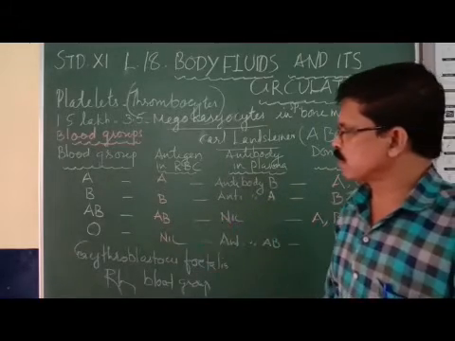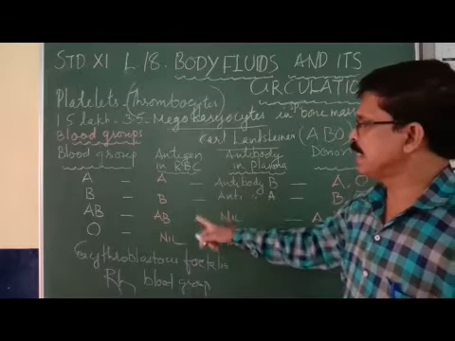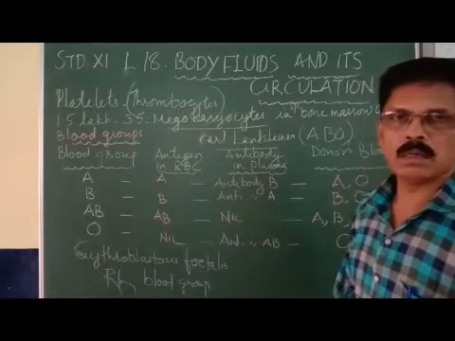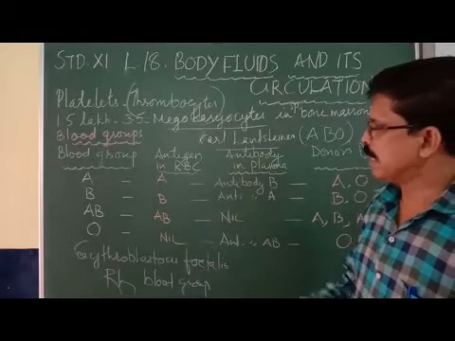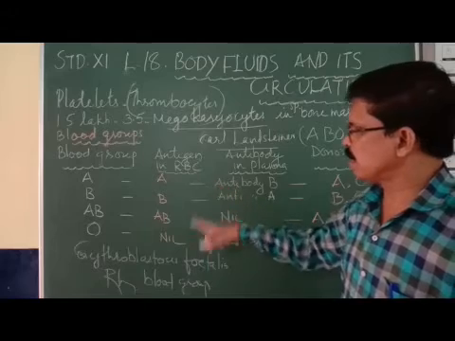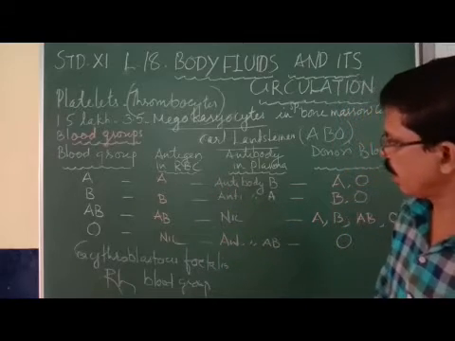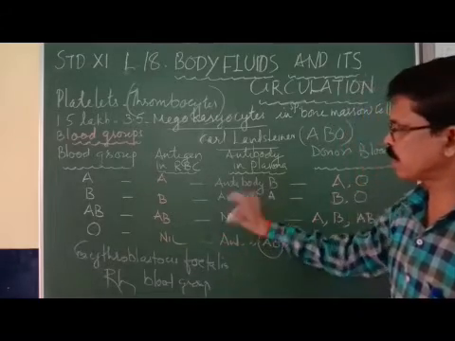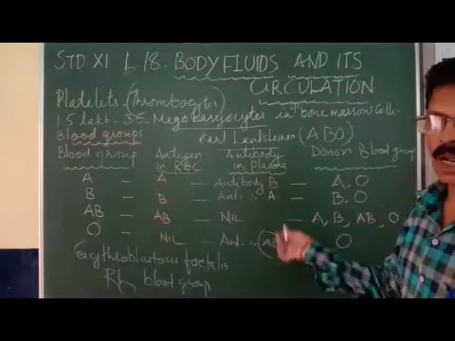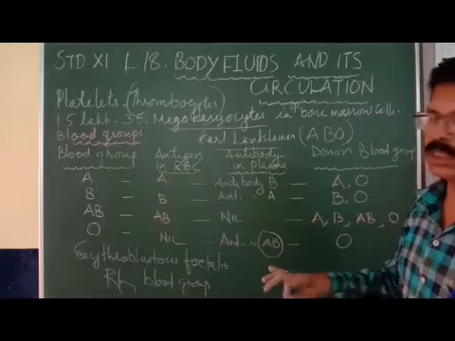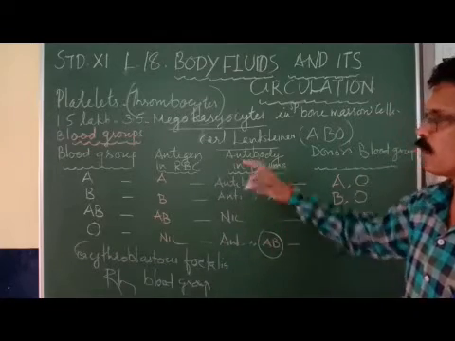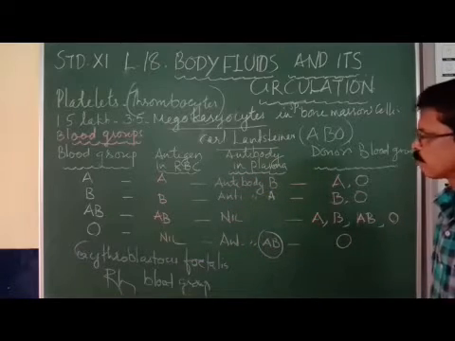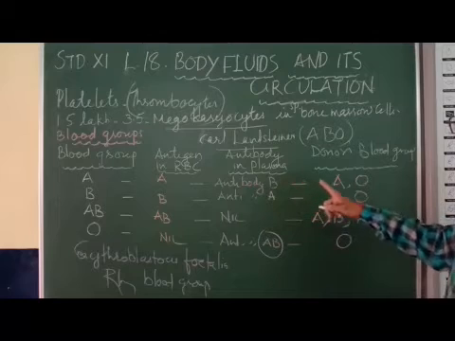AB blood group persons contain AB antigen in the RBC and no antibody in the plasma, nil. O blood group persons contain no antigen in the RBC and antibody AB in the plasma. So this is the presence or absence of antigen in the RBC and antibody in the plasma in the four types of blood group. You got this very clear? Very clear.